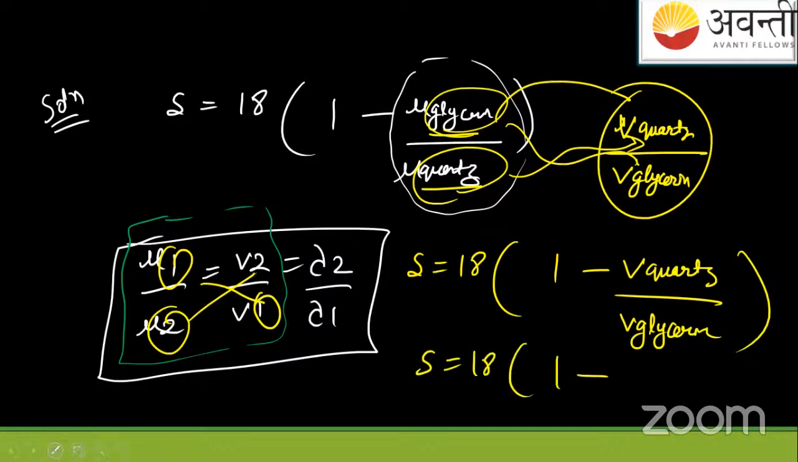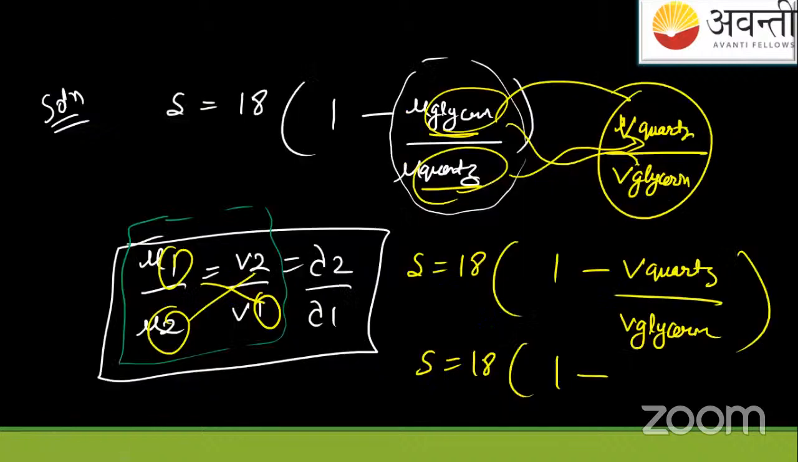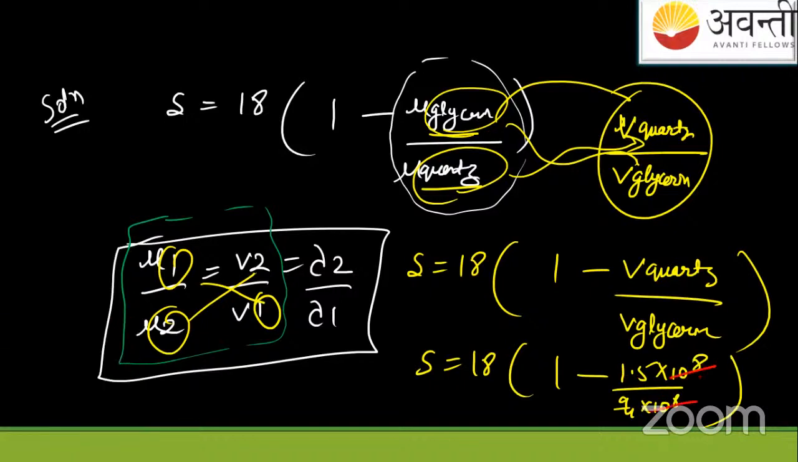1 minus how much is it? The speed of quartz is 1.5 into 10 to the power 8. Glycerin has 9 by 4, 10 to the power 8. So quartz has 1.5 into 10 to the power 8, and glycerin has 9 by 4, 10 to the power 8. Okay. So through this you will get the value as this. 10 to the power 8, 10 to the power 8 cancel. This is 1.5.